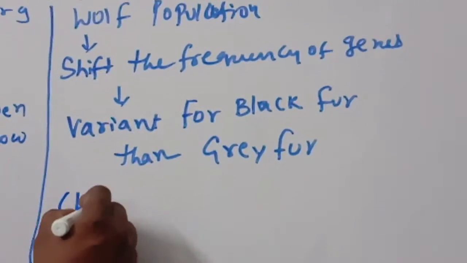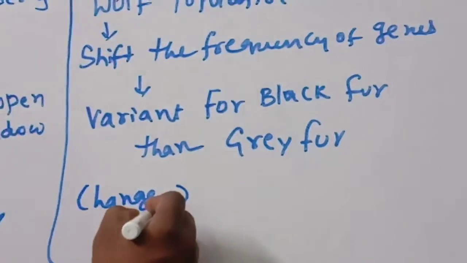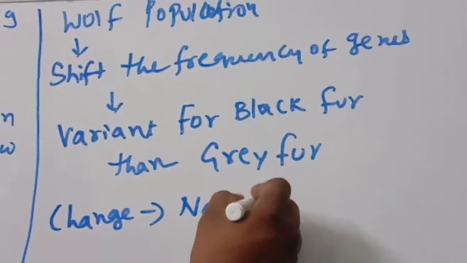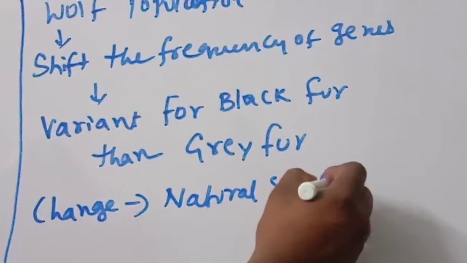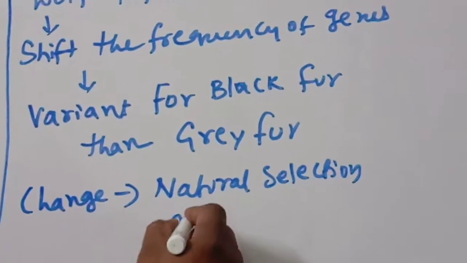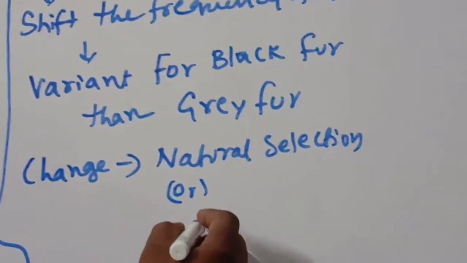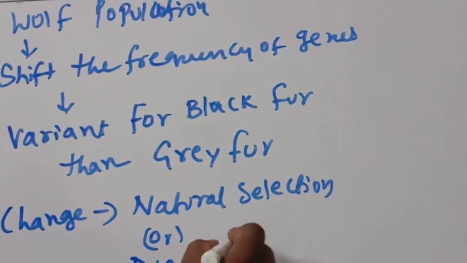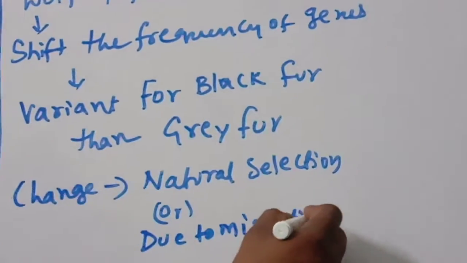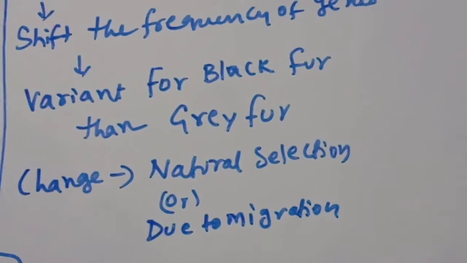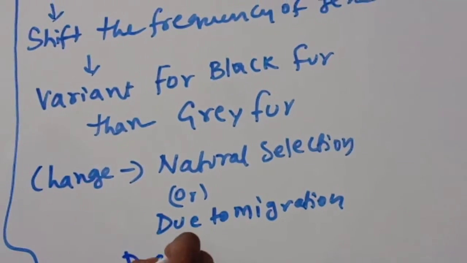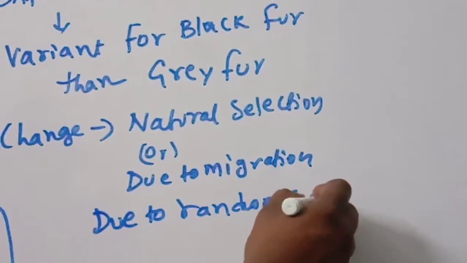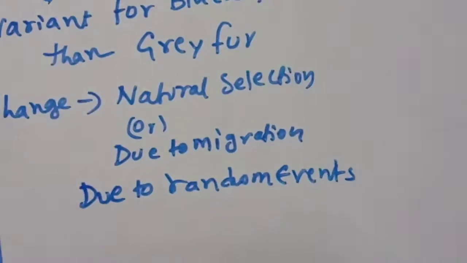Why is this change happening? Because of natural selection, or due to migration, or due to random events. This point you should remember.